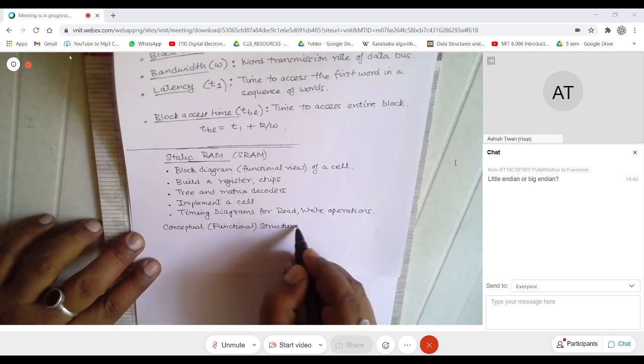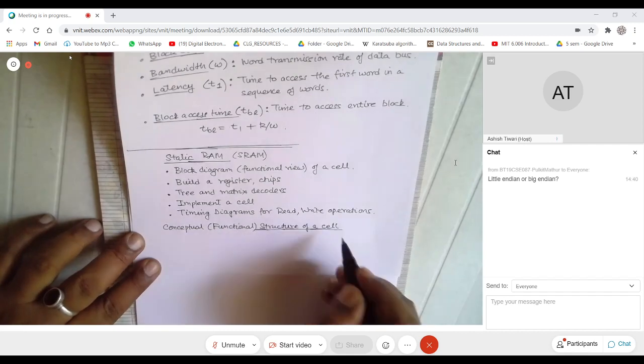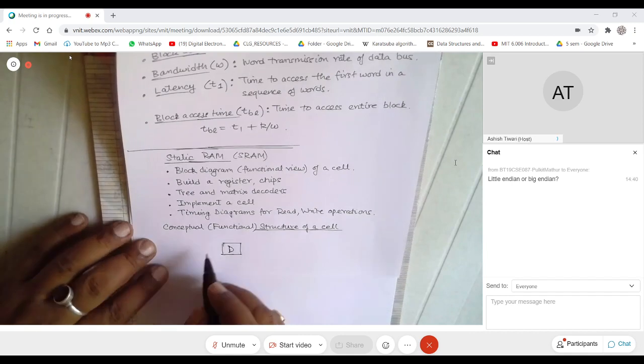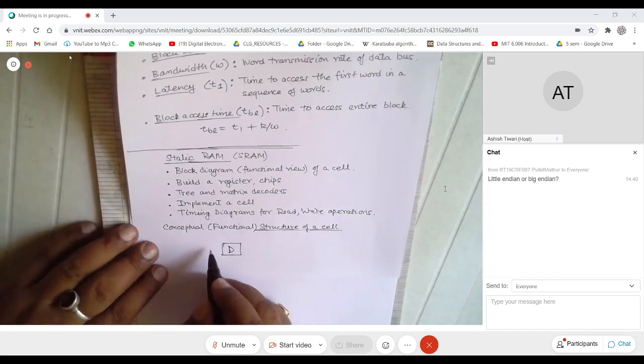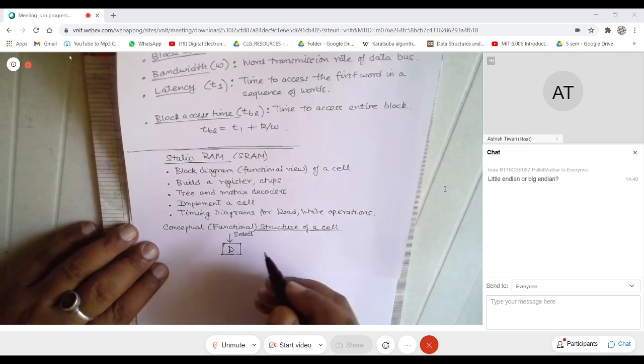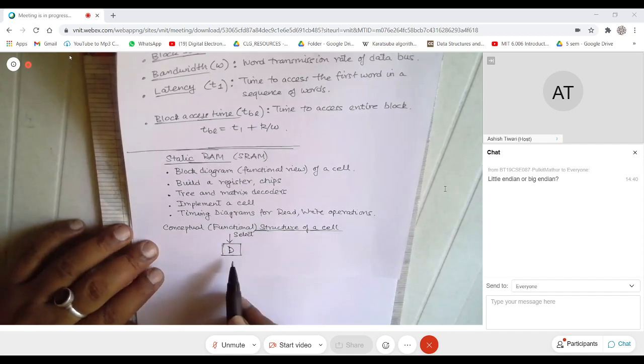We will assume that I can implement somehow a memory which stores one bit of information, and it is usually called a D latch, or delay latch. And I will assume that I have added some additional circuitry. So I have an input at the top which will be called a select input. When I select, only then this cell will respond, otherwise the cell will not respond.